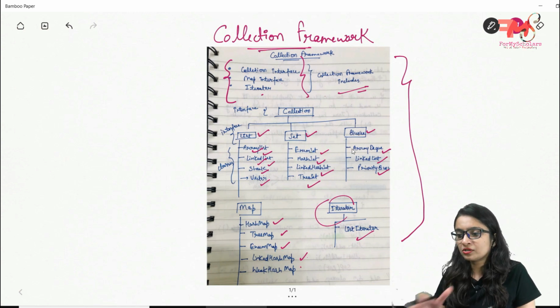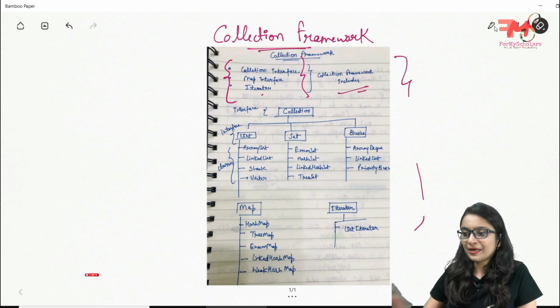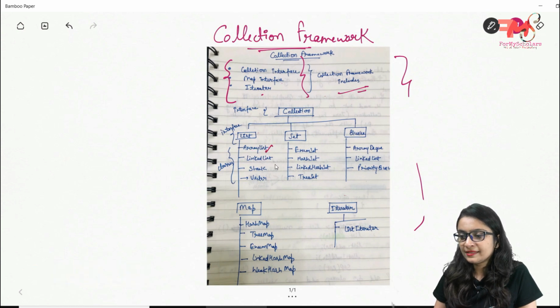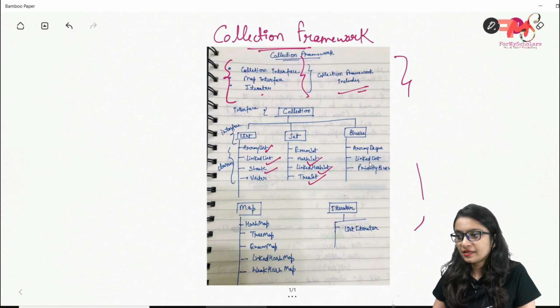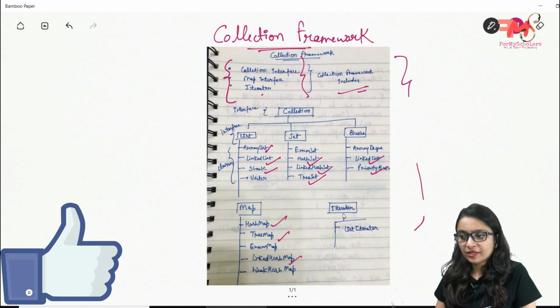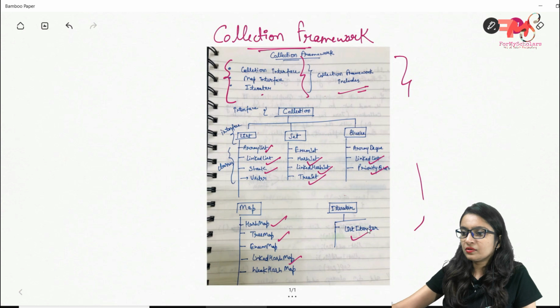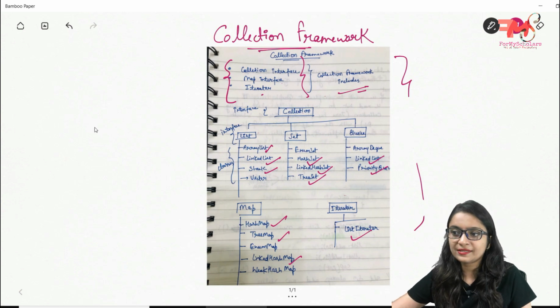As you can see, there are lots of classes available in each interface, but we will be studying only important classes. Okay, as we will study array list, linked list, stack, and here we will study tree set, linked hash set, and linked list and the priority queue. In the same way, in the map we will study hash map, tree map, linked hash map, and in iterator we will study list iterator. Okay, so now let's come to the first interface, that is list.